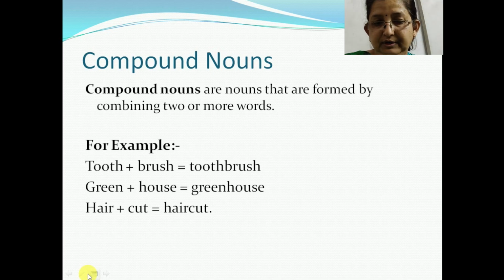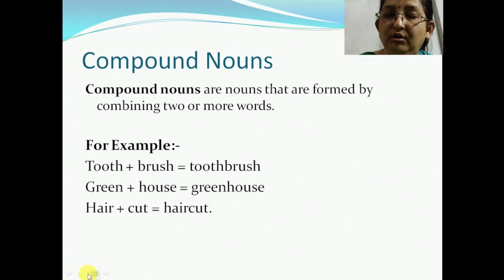Compound nouns can be written as a single word like firewood, bedroom, pancake, or a hyphenated word like check-in, dry-cleaning, jack-in-the-box. Or a spaced word like bus stop, water bottle, post office. Here there is a space between bus and stop. Between water and bottle there is a space. Between post and office there is a space.